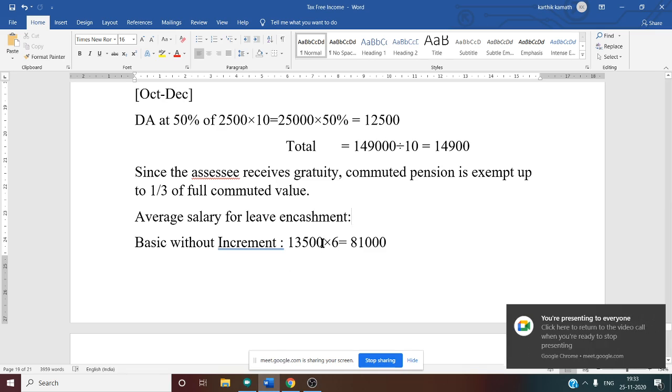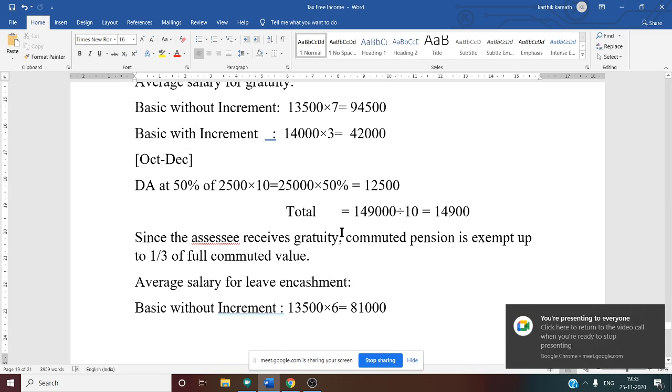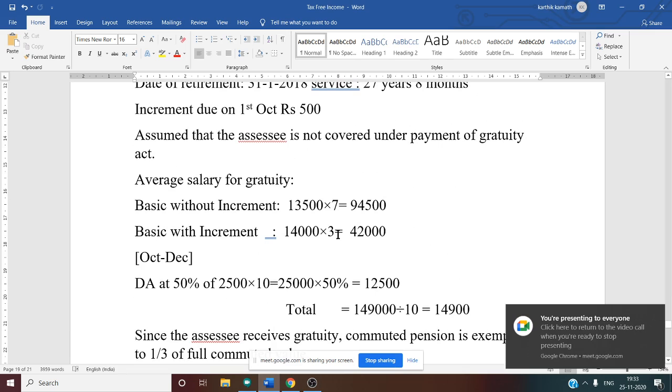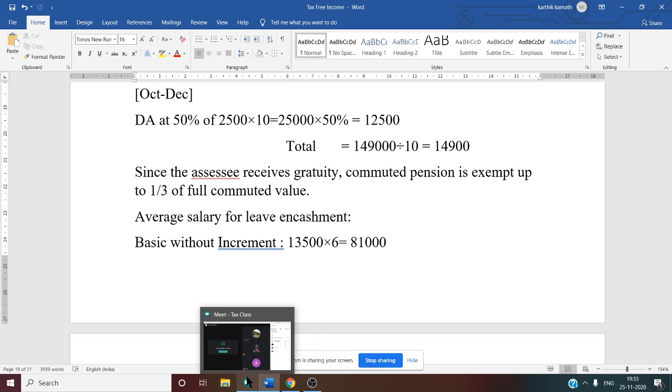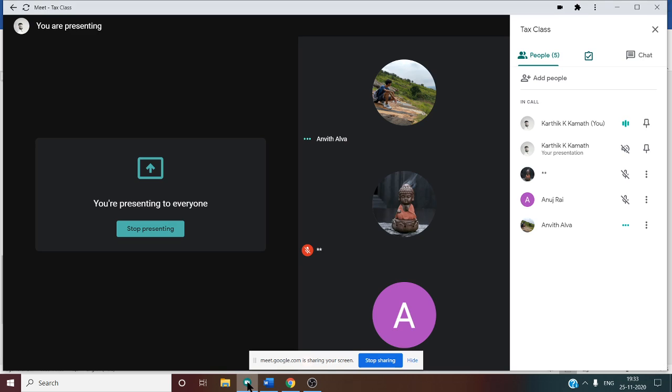So, for earned leave encashment and for gratuity calculation, what is the difference? Gratuity is while retiring, sir.